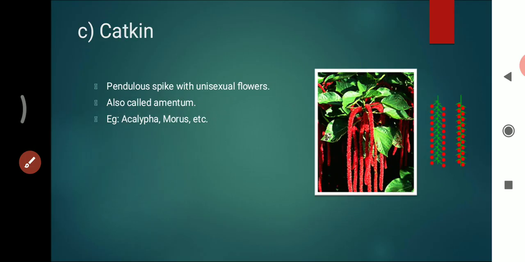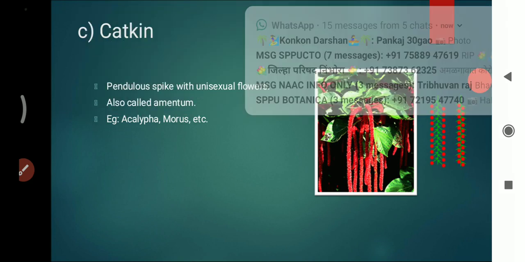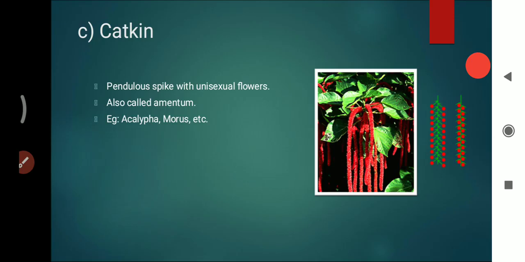The next type of inflorescence is catkin. Pendulous spike with unisexual flowers, also called amentum. In this type of inflorescence, the flowers are unisexual. These unisexual flowers are arranged on the axis.